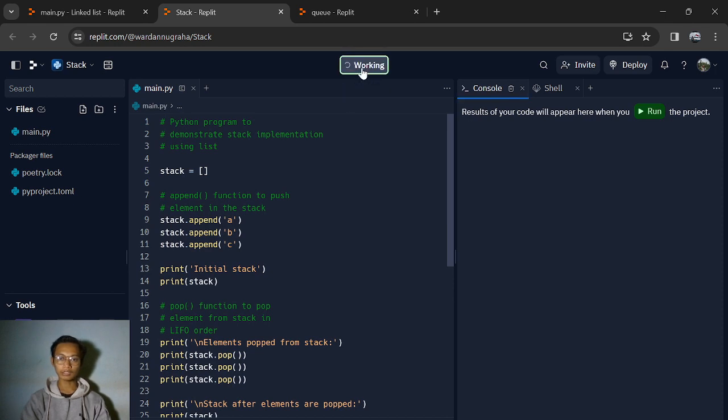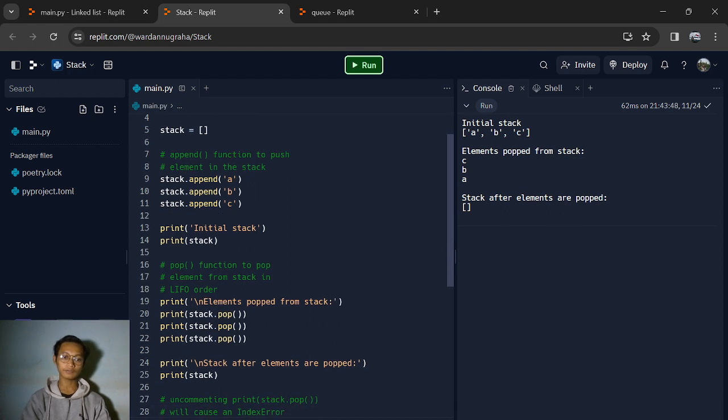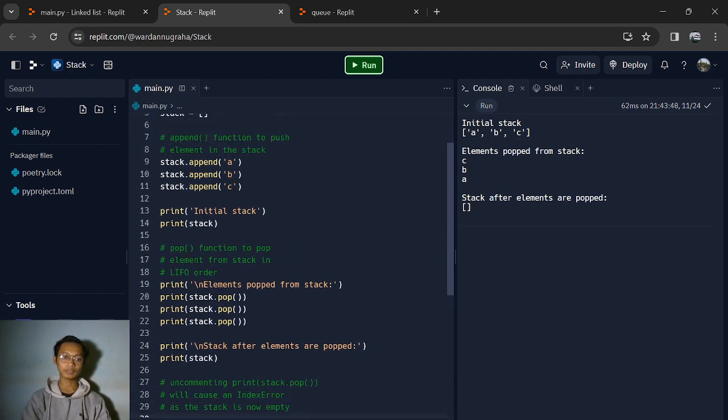Okay, this is the example for stack using Python. Okay, if we run it, the first in is A, B, C. Then the elements removed from the stack are C, B, A, and this is the code for stack using Python.